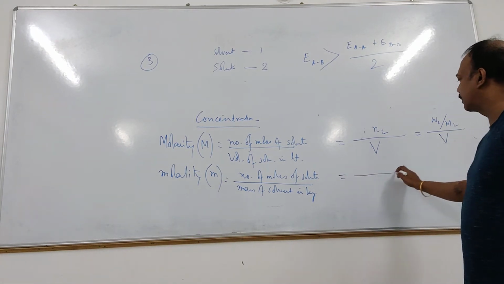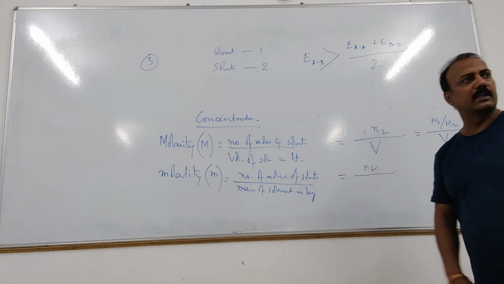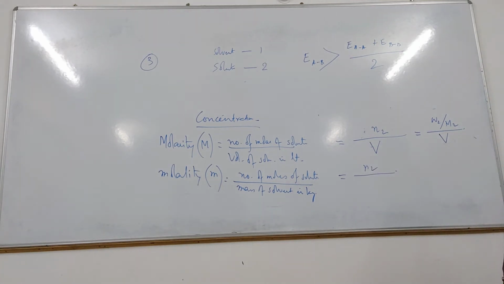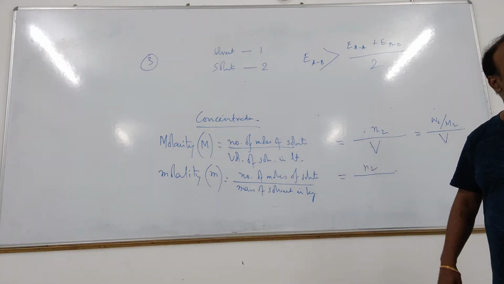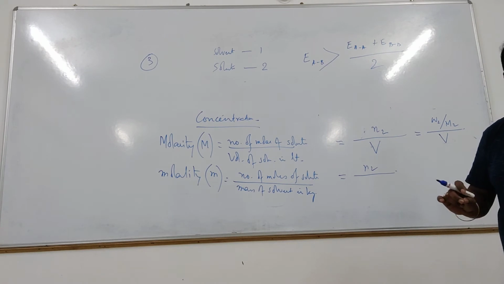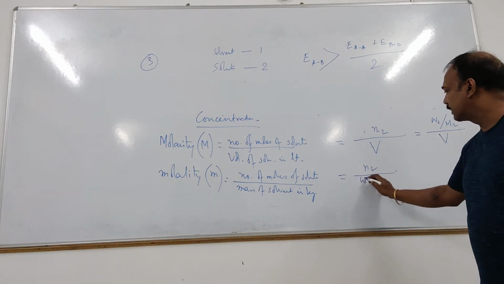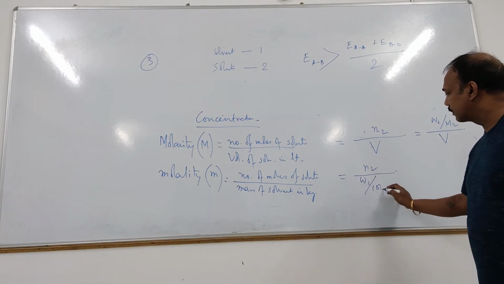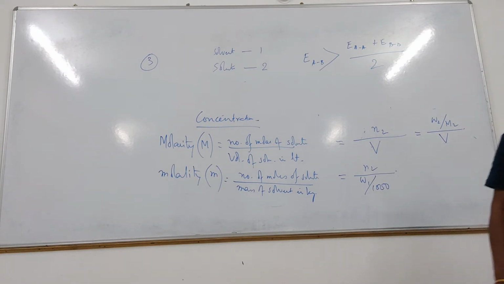Number of moles of solute N2. Mass of solvent is W1, but that's in gram. When we express it in kg, it is W1 by 1000. Did you understand that?